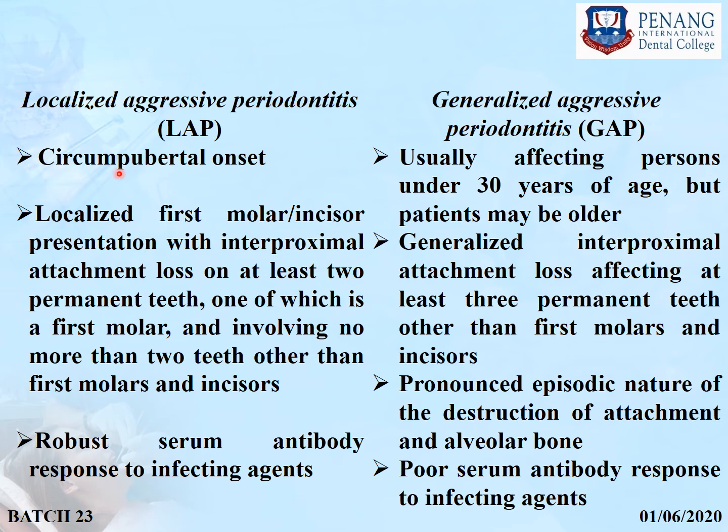So circumpubertal onset will be seen in localized, and the generalized form will affect persons under 30 years of age, but can affect older also. Localized first molar or incisor presentation will be there. In generalized, interproximal attachment loss will affect at least 3 permanent teeth other than first molars and incisors. A robust serum antibody response to infective agents will be seen in localized, and a poor serum antibody response to infective agents will be seen in generalized.